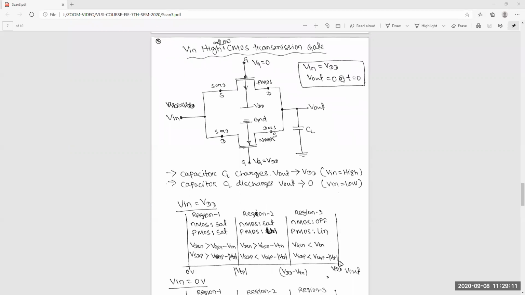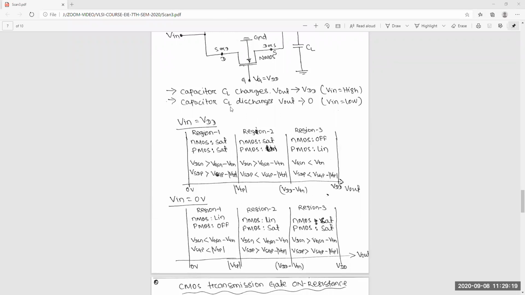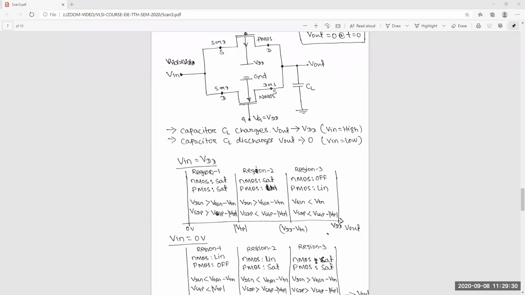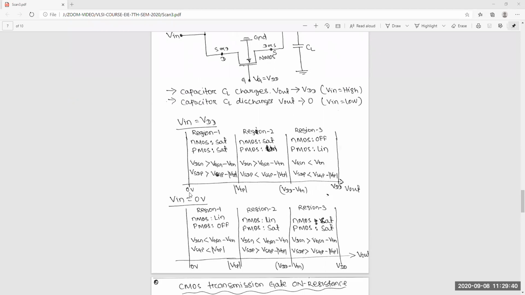Here you can analyze the same thing, directly with the regions of operation. When Vin is equal to VDD and we want to pass high to the output side, this will be the condition. There will be three regions of operation. In region 1, both will be in saturation. Region 1 means from 0 to VTP, up to this voltage, suppose 0 to 0.5. So NMOS will be in saturation, PMOS will be in saturation.